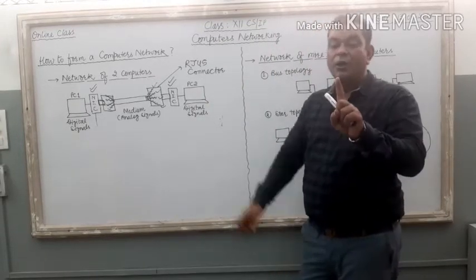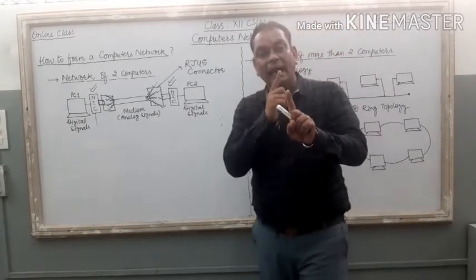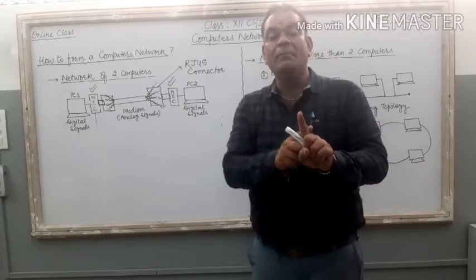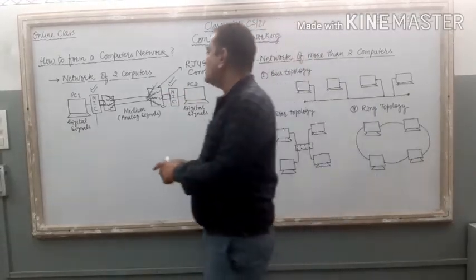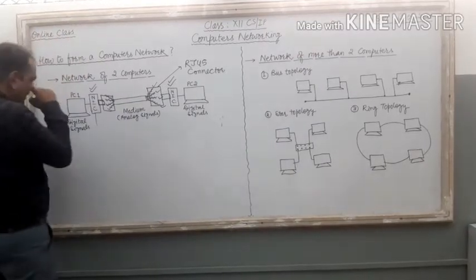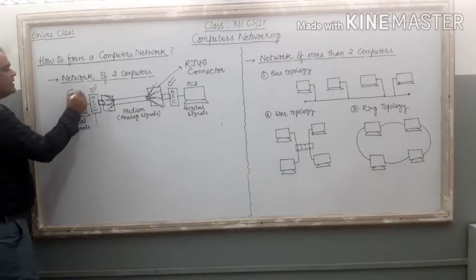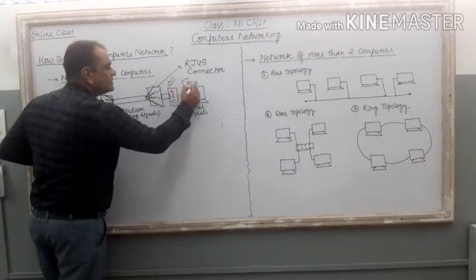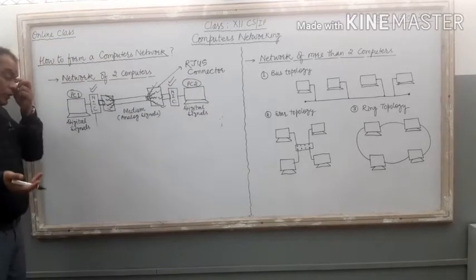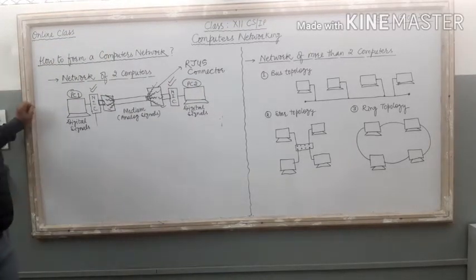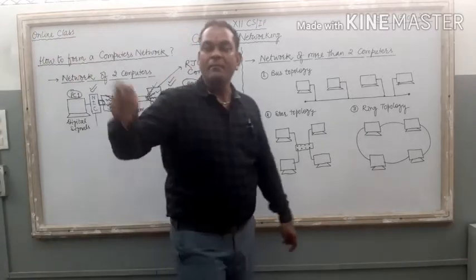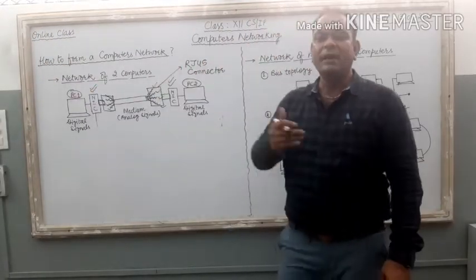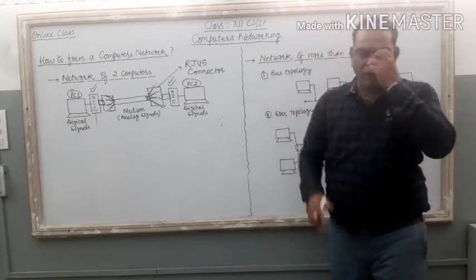You should give an individual and unique name to each PC of your network. Suppose I give the name of this PC as PC1 and the name of this PC as PC2. Totally two unique names are there, both are different. You can give any name: Delta 1, Delta 2, Delta 3, Beta 1, Beta 2, Beta 3, PC1, PC2, or whatever you want.